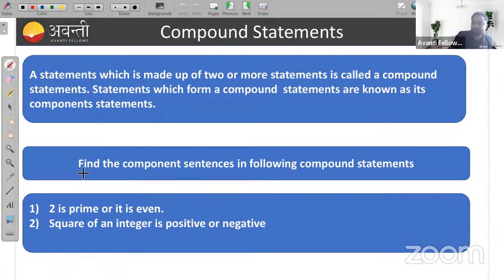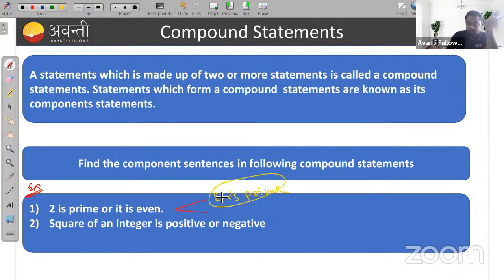Fine. Here we can take an example. See, 2 is a prime number. 2 is prime or it is even. So what are the components here? One component is 2 is prime. 2 is prime. Yes. Square of an integer.